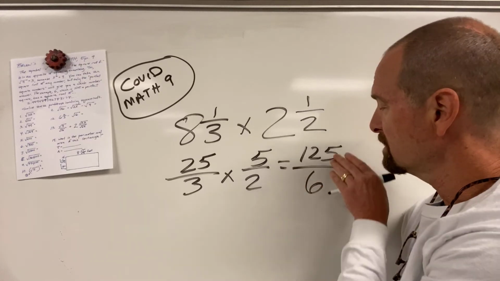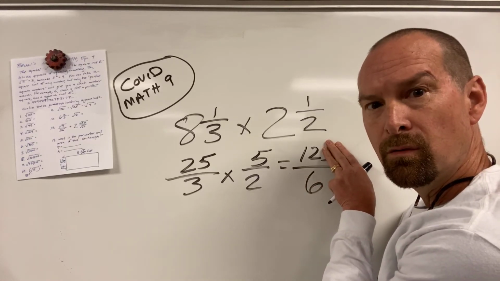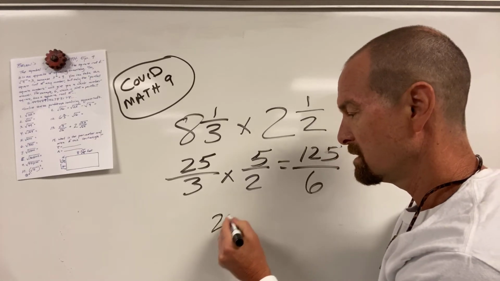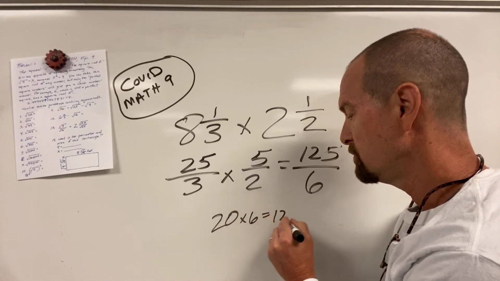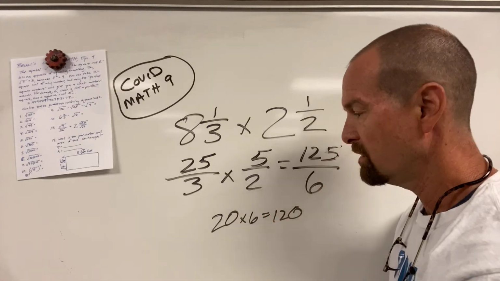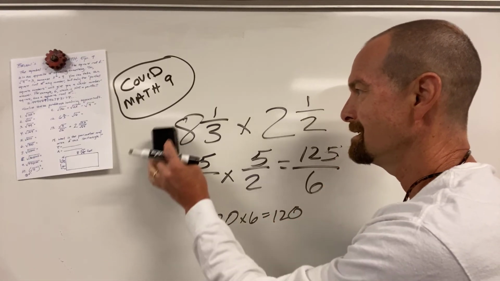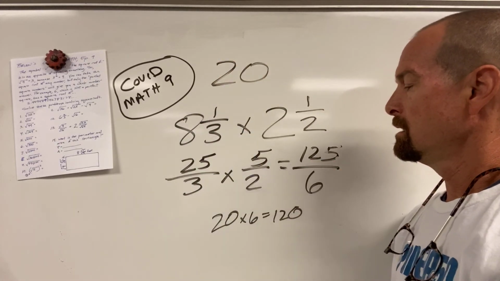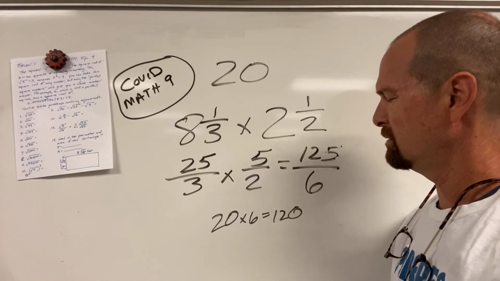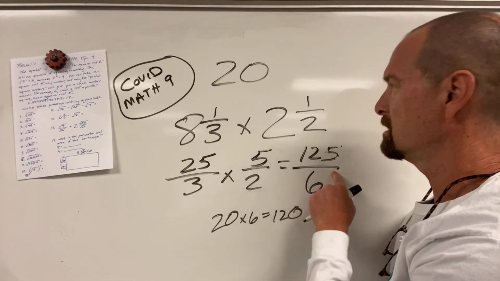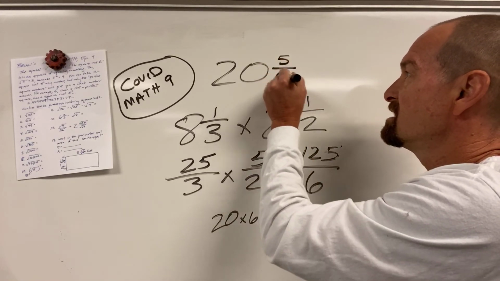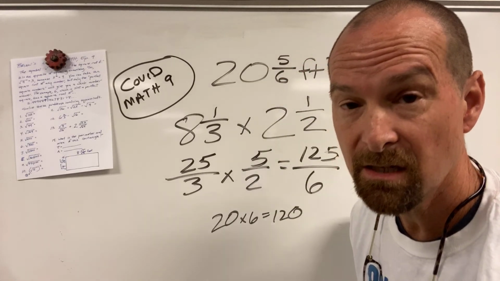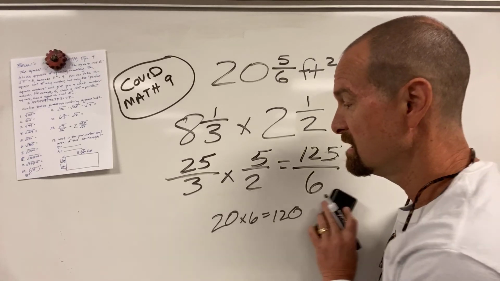Oh dear, but I look here and I know that 6 fits into 12. That makes me think 20 times 6 would get me to 120, which would only leave 5 left over. So therefore the final answer is 20 and 5/6 feet squared. Don't forget to put your squares there.